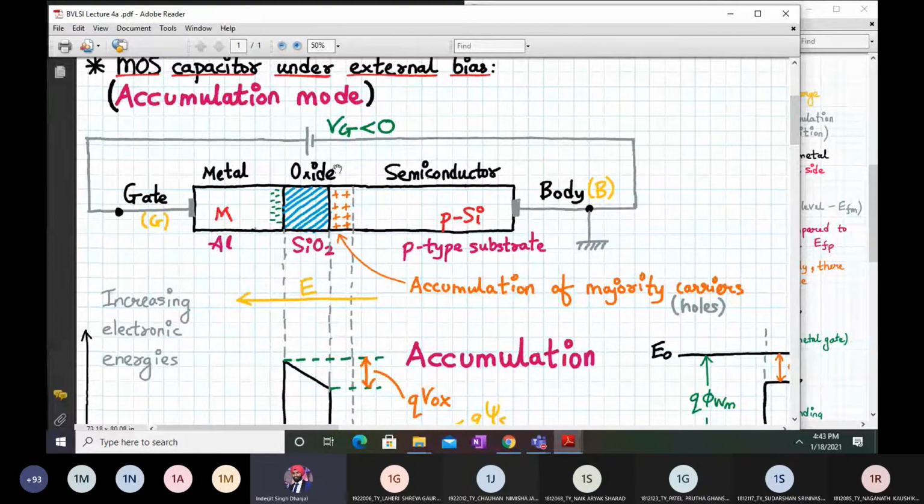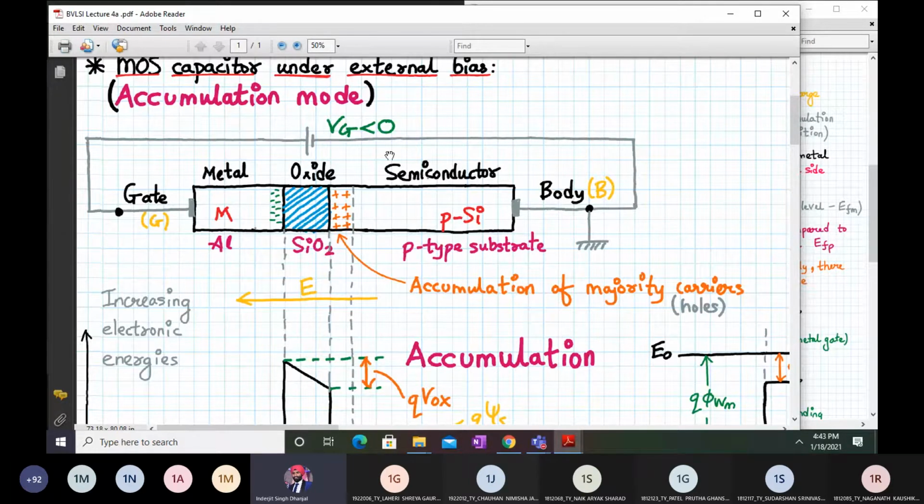Again, I repeat, negative voltage will push all the electrons near the metal oxide surface. A positive voltage at the body will move the holes towards the oxide layer and will accumulate near the oxide semiconductor interface. So more negative charges means more majority carriers, or excess holes, get piled up at the Si-SiO2 interface. Since no current flows, the negative charge at the gate should be equal to the positive charge near the Si-SiO2 interface in the semiconductor.